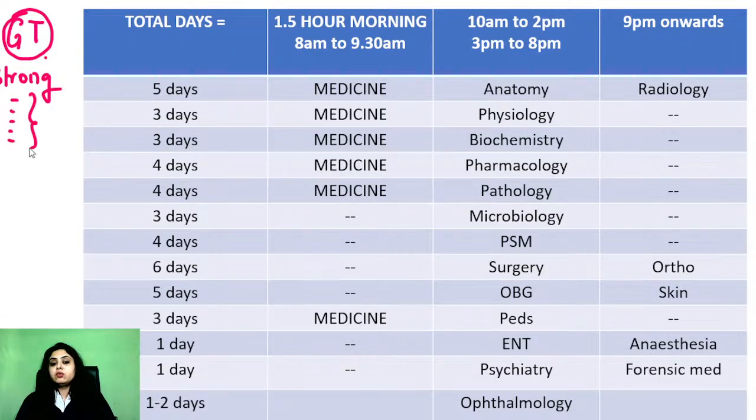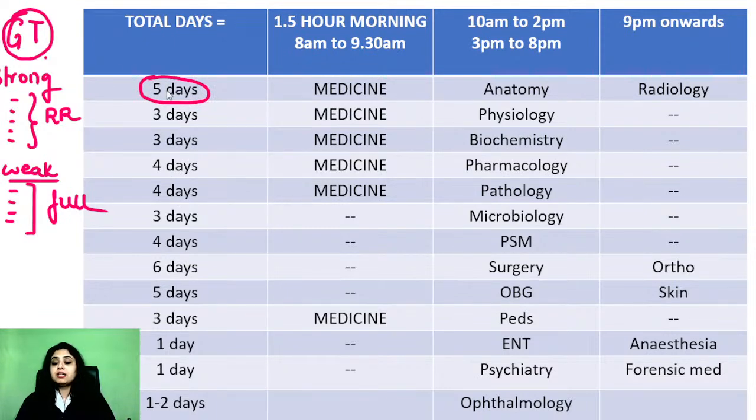In the strong subjects, I will focus more on the rapid review videos. Whereas for subjects where, say, 10 questions came from anatomy and I marked all 10 wrong, if that is a weak subject and I straight away jump onto rapid review videos, no, then I'll have to do a full video course for these subjects, or at least spend 4-5 days. And anyway, for most of these subjects, I have given you 4-5 days. Now in 4-5 days you can't do only rapid review. You have to do something over and above the rapid review, right? So that is my advice to you.